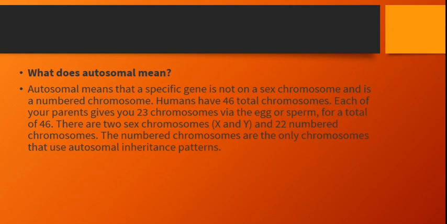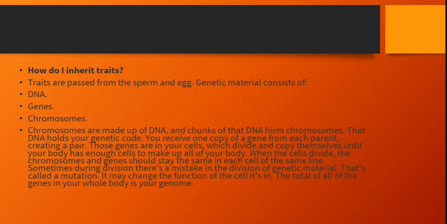Humans have 46 total chromosomes. Each of your parents gives you 23 chromosomes via the egg or the sperm. For a total of 46, there are two sex chromosomes, X and Y, and 44 numbered chromosomes. The numbered chromosomes are the only chromosomes that use the autosomal inheritance pattern. How do I transmit the traits? Traits are passed from the sperm and egg.